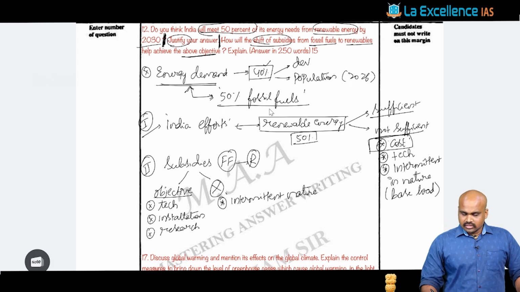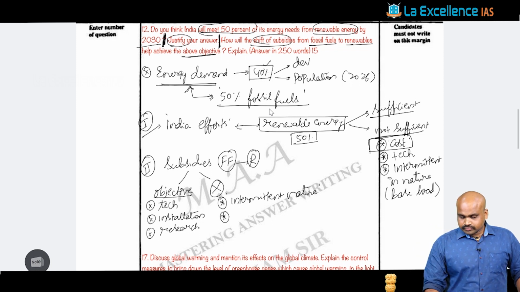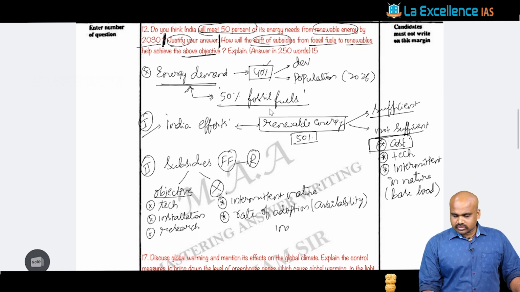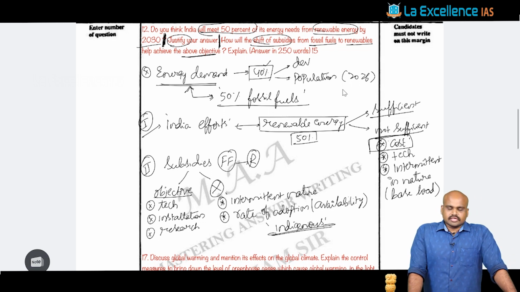And not only this, but also the rate of adoption, for the reason of technology availability. And not only the technology availability in the context of India, but also the indigenous technology with respect to renewable energy or the renewable sciences. That is what we can put. Right? That is what the question is asking about.